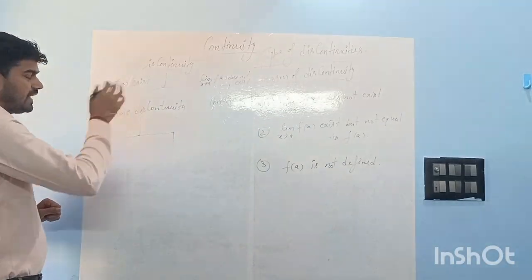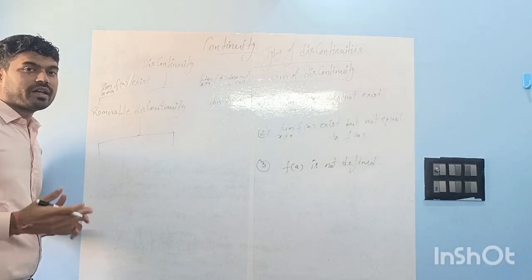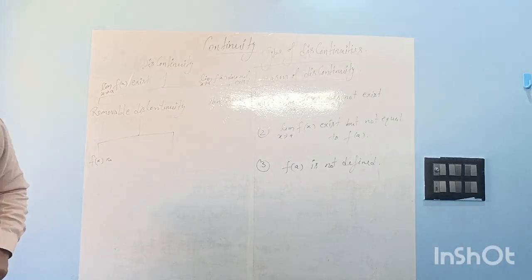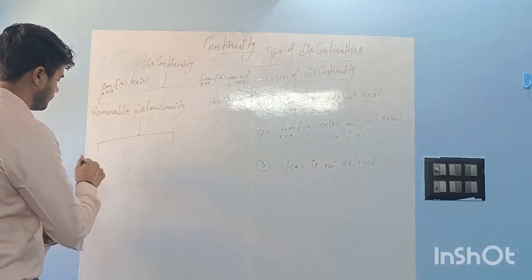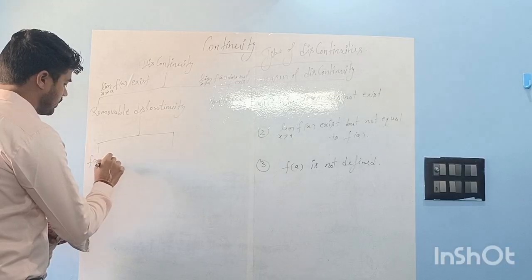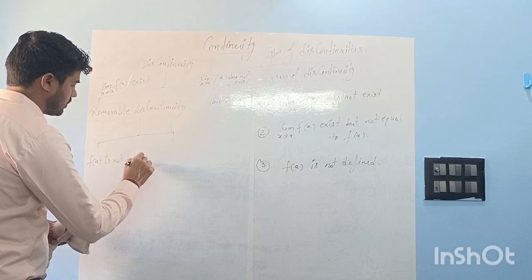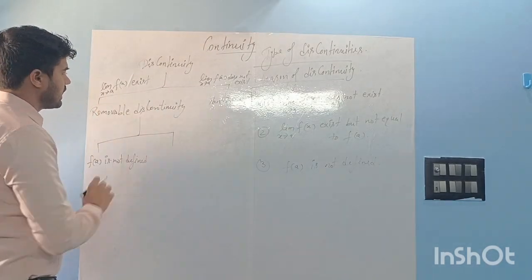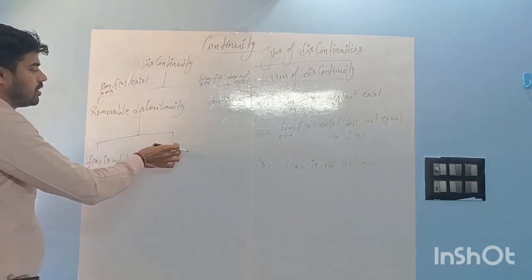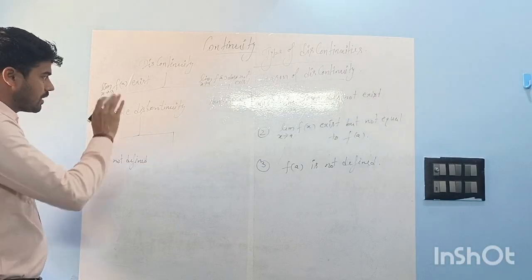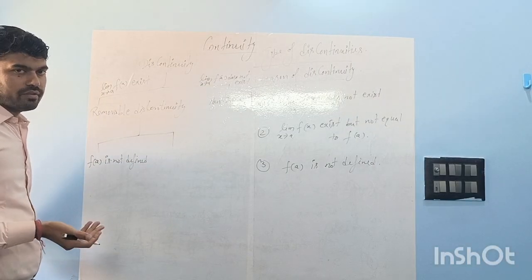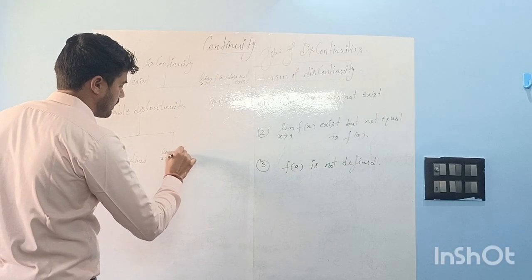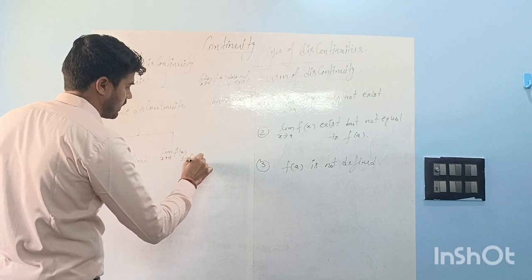Now removable discontinuity is also in itself of 2 types. First one is when the limit exists but the function is not defined at a, right? f(x), f(a) is not defined. Right? Here, in second case, the limit exists obviously, first of all. Then the function is also defined, but the limit and function value are not equal, right? So limit x tends to a f(x) is not equal to f of a.